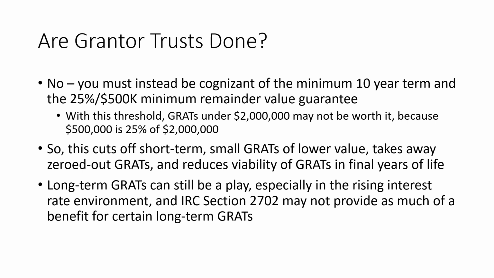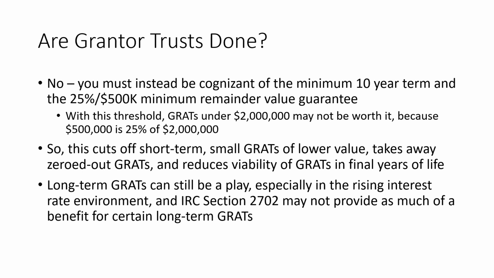So this would cut off short-term small GRATs of lower value, would also take away zeroed out GRATs, and reduce the viability of maybe creating a GRAT in your final years of life if it's virtually certain that you won't live 10 more years. Now, long-term GRATs, as I mentioned, could still be a play as well, especially in this rising interest rate environment, because that's virtually guaranteed given how low interest rates are currently.